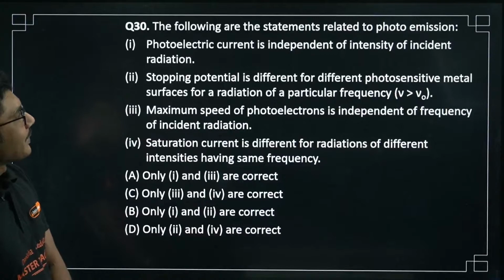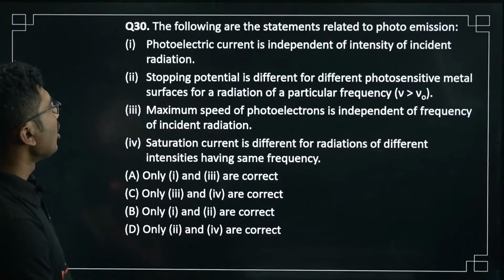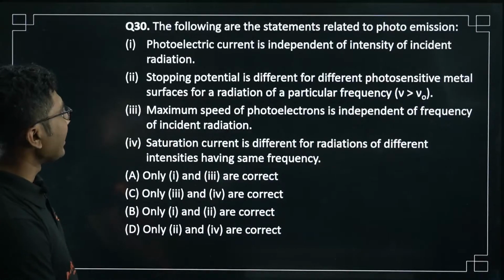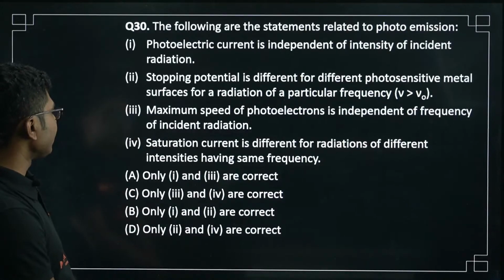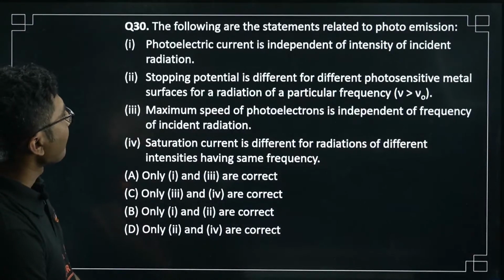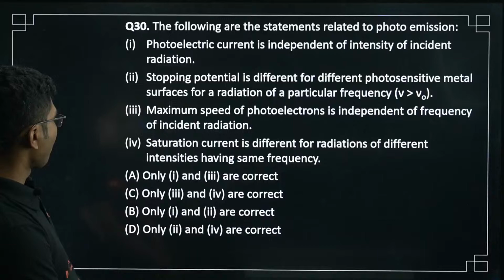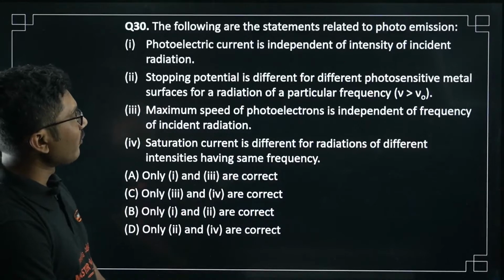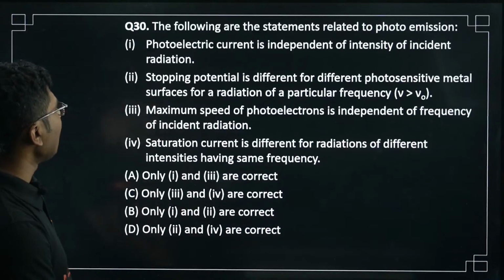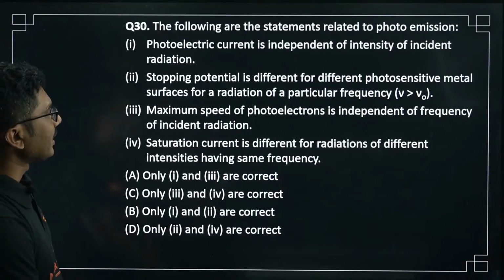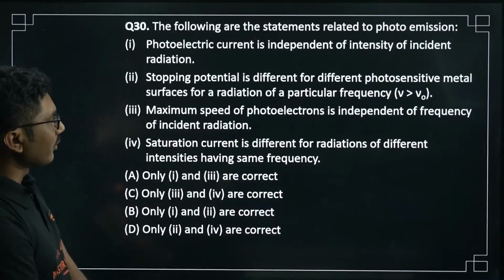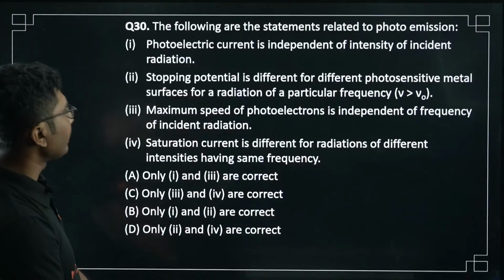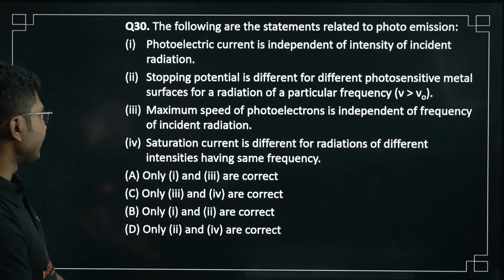The following statements are related to photoelectric emission. Photoelectric current is independent of the intensity of the incident radiation. Stopping potential is different for different photosensitive material surfaces for a radiation of a particular frequency nu greater than nu naught. Maximum speed of photoelectrons is independent of the frequency of the incident radiation.